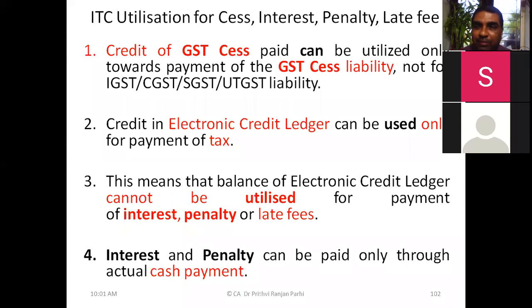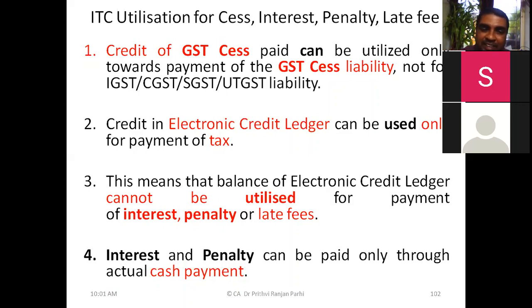So whatever balance is available in the electronic credit ledger, in the form of CGST credit or SGST credit or UTGST credit or IGST credit, those credits can only be used for payment of tax. If tax may be CGST, SGST, IGST, any payment of tax. Meaning, if there is some other liability, maybe some interest liability, some penalty, some late fees, these credits cannot be utilized for making payment of this interest, penalty, late fees, etc. So tax credit can only be utilized for settling tax liability.